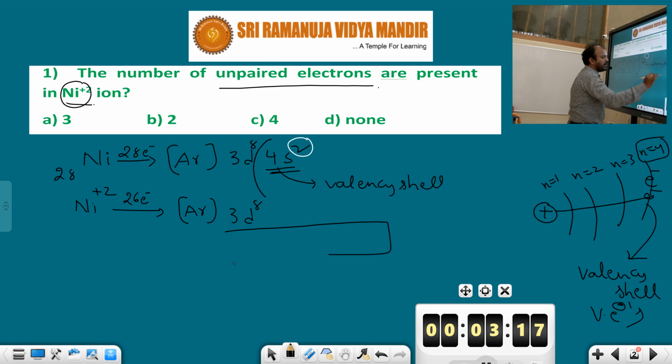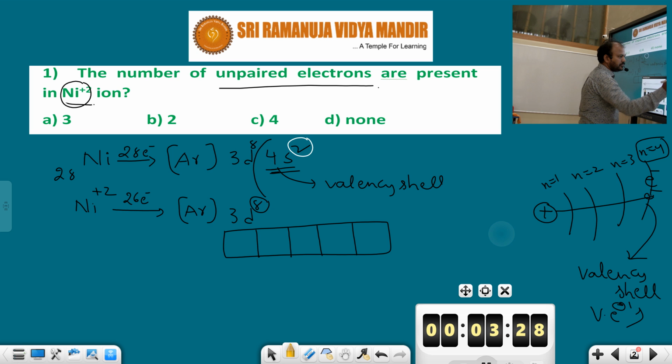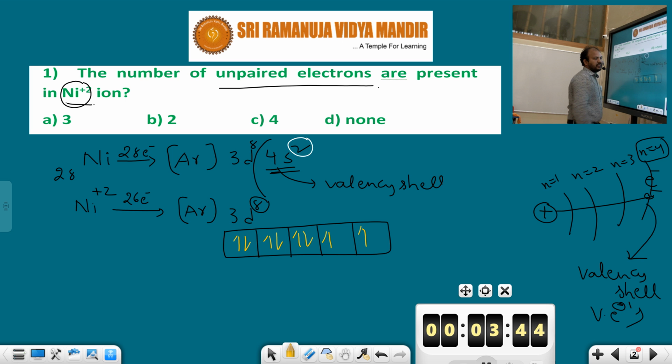The d subshell is made up of 5 orbitals: dxy, dyz, dzx, dx square minus y square and dz square. Here there are 8 electrons. How to fill them? According to Hund's rule, in degenerate orbitals electrons are first singly filled, and only then does pairing take place. So 8 electrons: 1, 2, 3, 4, 5, 6, 7, 8. So these are paired up.